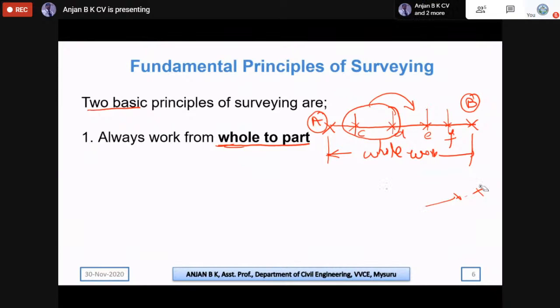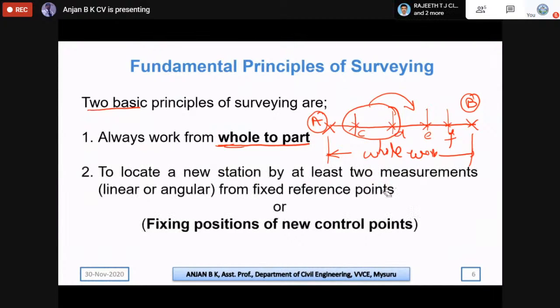And the next principle is we have to locate. In order to locate any new station, we should have a minimum of 2 measurements, which means before starting any survey work, we will be taking control points. Normally we will be preferring to take 2 control points.